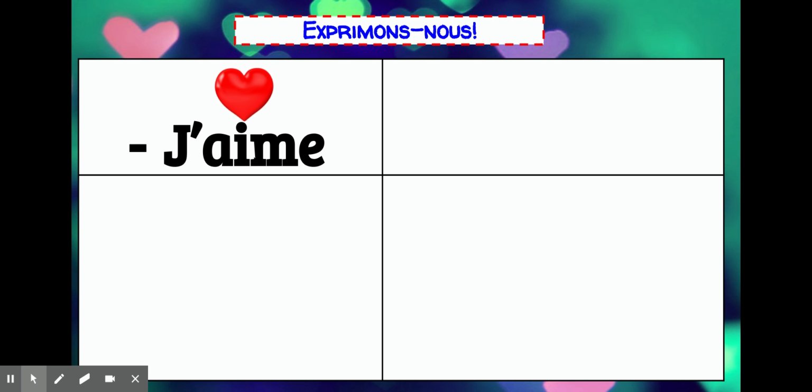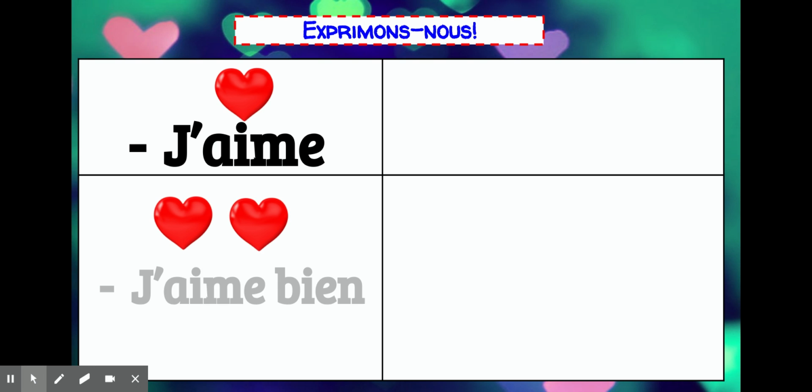So first, before we can start saying things that we like or don't like, we have to say I like or I don't like. So the first word we're going to talk about is j'aime. Say that one with me. J'aime. J'aime means I like. Next we have j'aime bien, which means I really like. So j'aime bien. Say that one with me. J'aime bien.